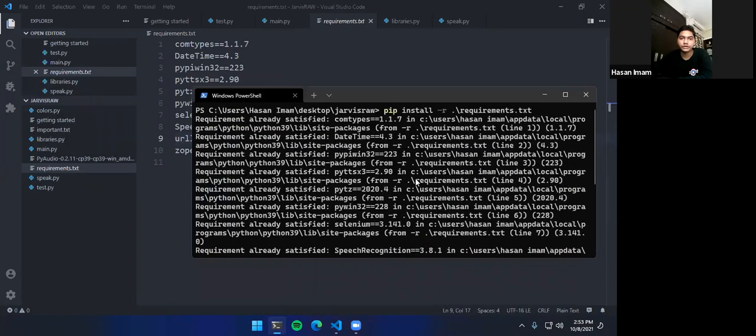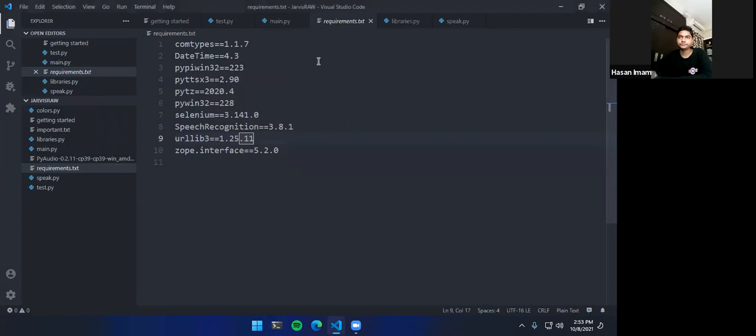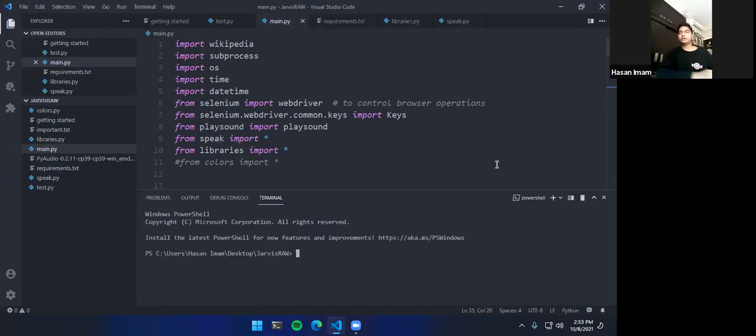You can see it said requirement already satisfied, requirement already satisfied, because I have everything installed on my computer. Now the big moment comes, that we have to start the whole thing. We have to use the AI.